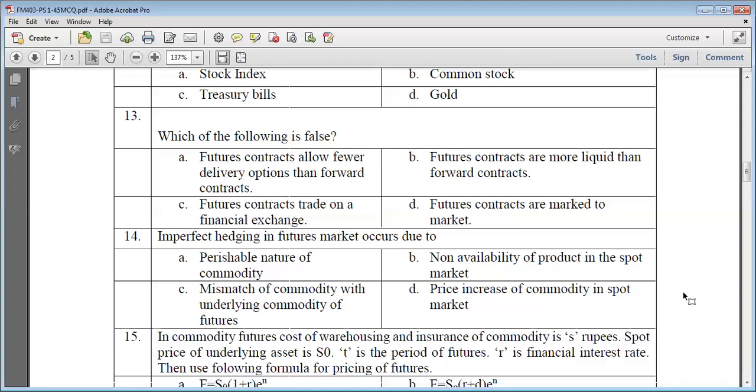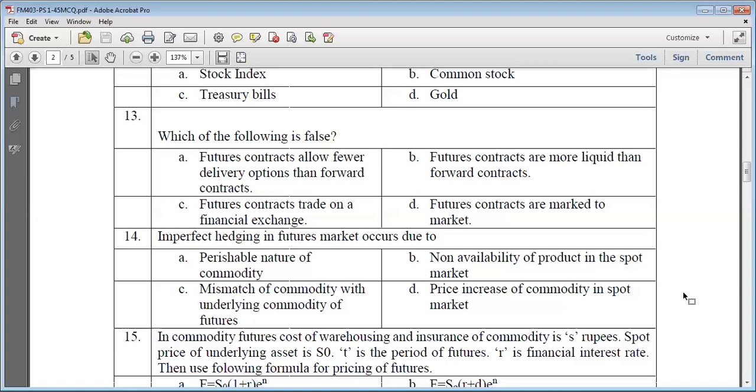So you can do hedging with the help of buying or selling, whatever is required, of the futures contract on diesel, although your asset for minimizing risk is petrol. So here the description of the two assets, underlying asset and actual asset, is not matching. It will cause mismatch. So the correct option for 14 will be C.